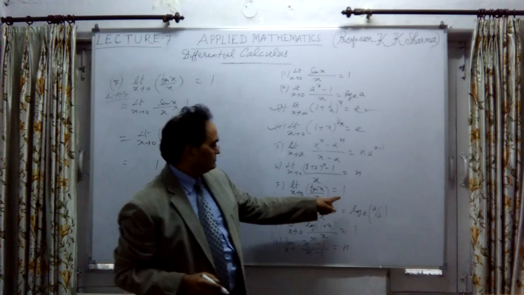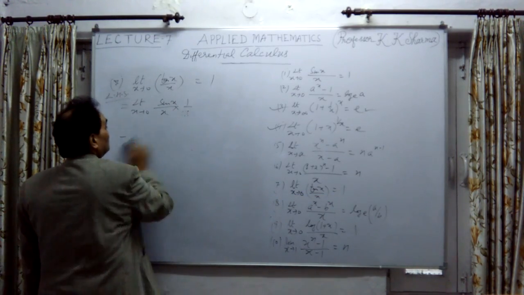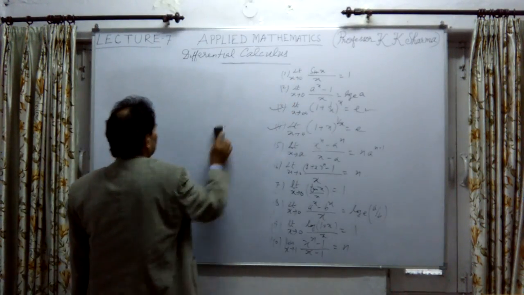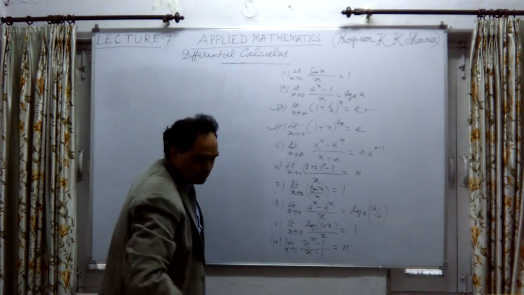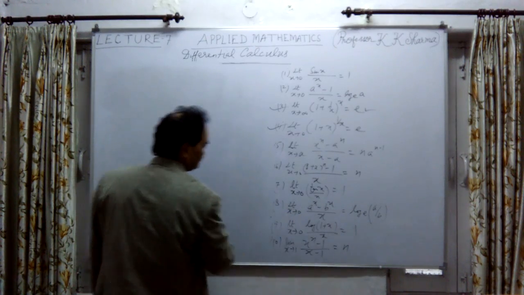This is also proved. So the seventh question is proved. We have to apply the same limit which I described in the first one, sin x upon x is 1. That limit has been used here. In this way we use these formulas wherever they are coming.